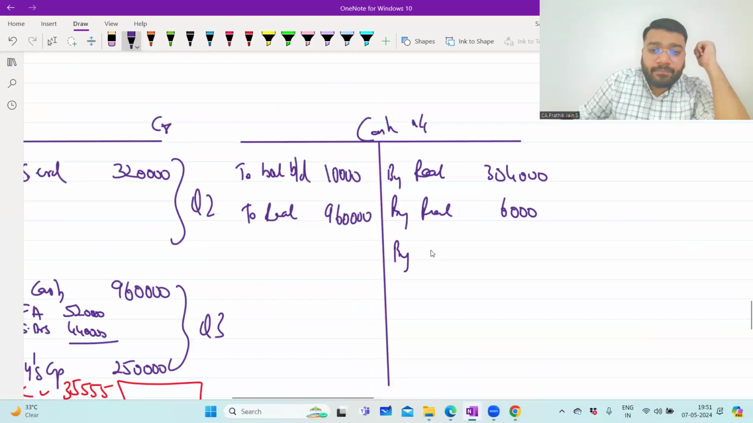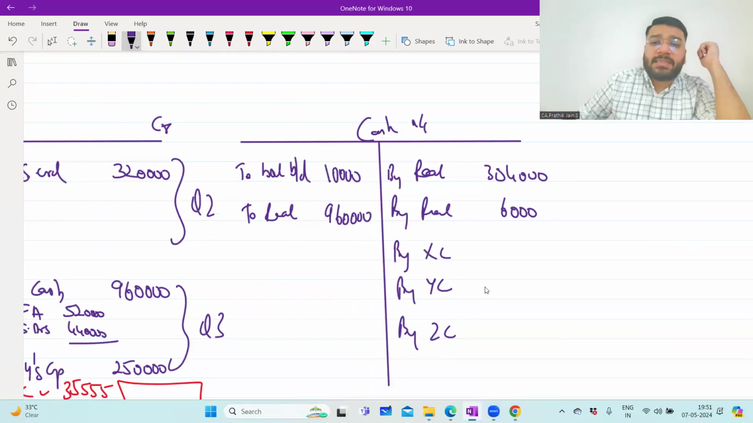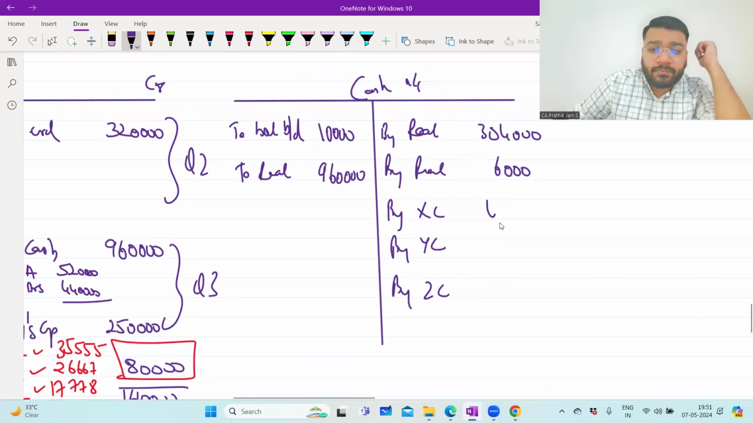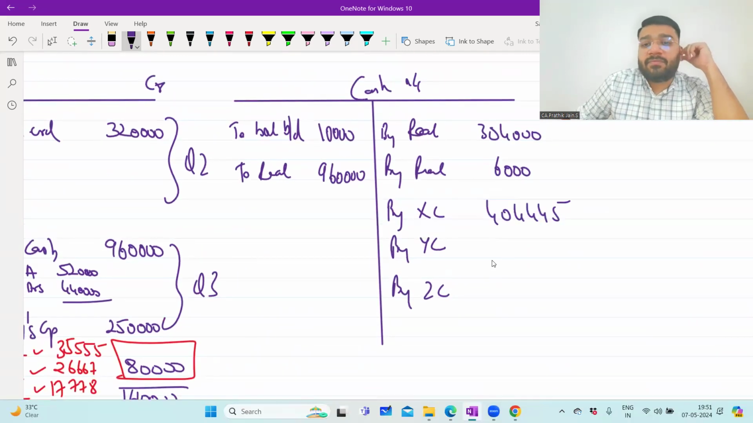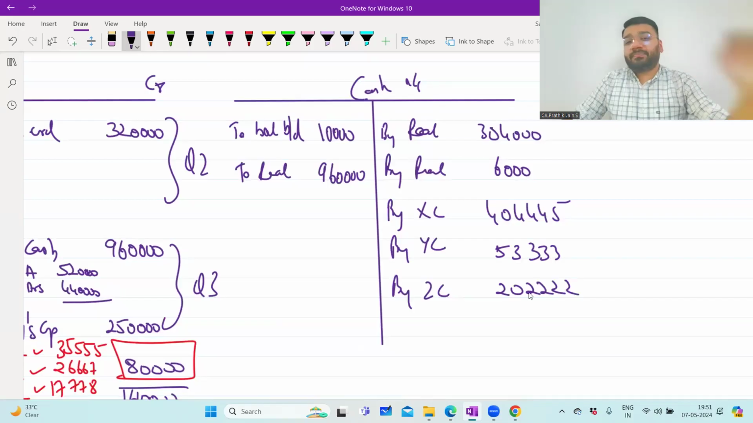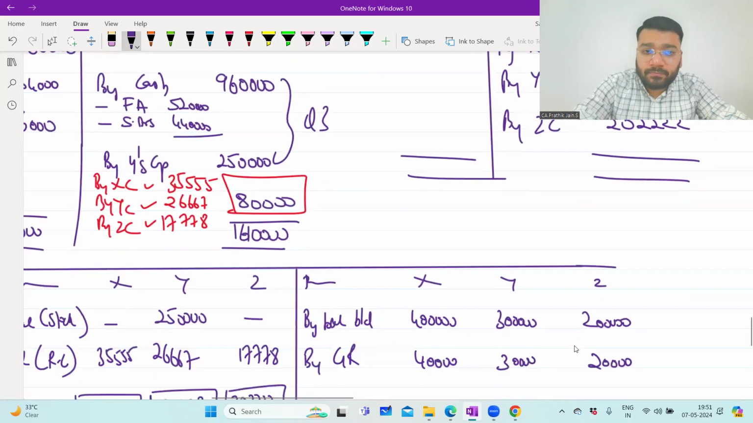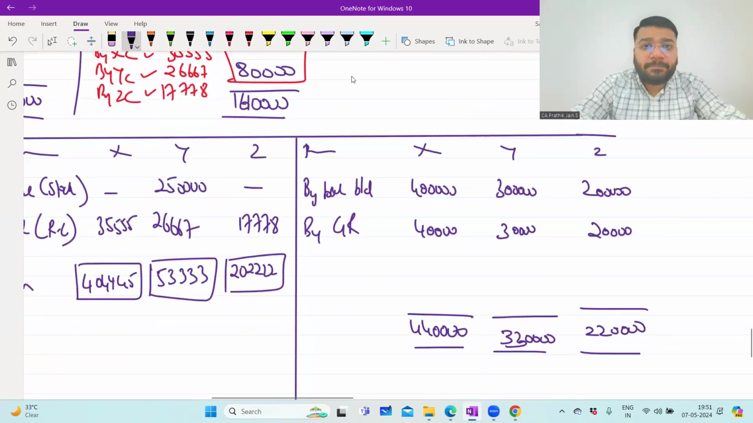So by X's capital, by Y's capital, by Z's capital. So whatever money is available, we have to pay to the partner. So please tell me the amount. 4,04,445. For Y, 53,333. And for Z, 2,02,222. Automatically your cash will tally. Any difficulty, people? Any difficulty?